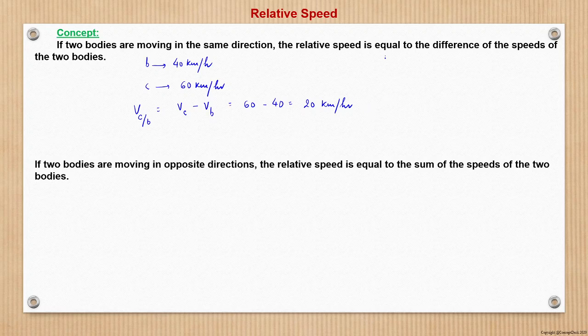Similarly, in case one, the bike or the man was standing, so the speed was 0, and the car was moving at 60 kilometers per hour.